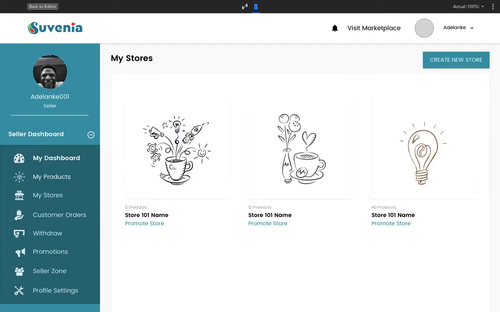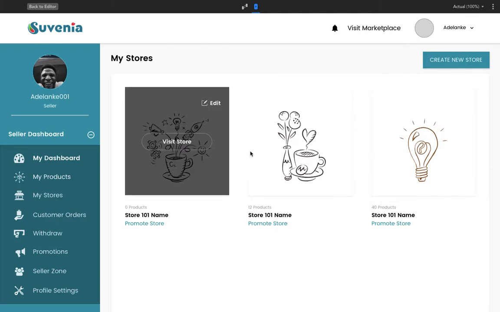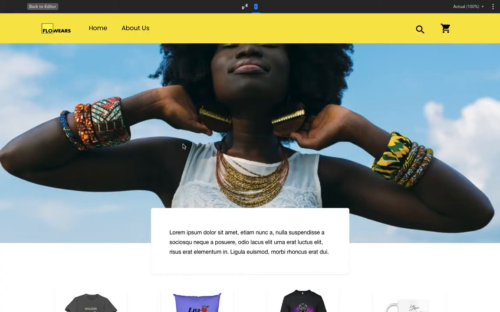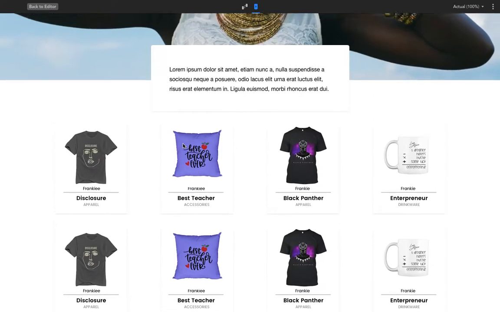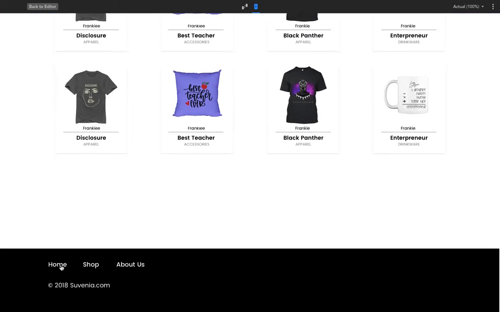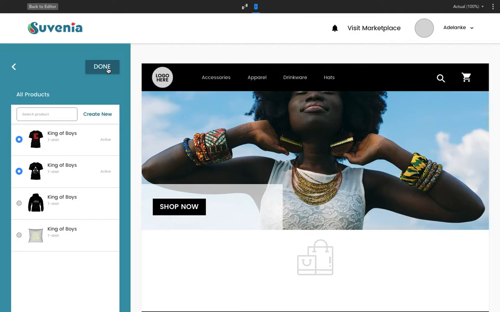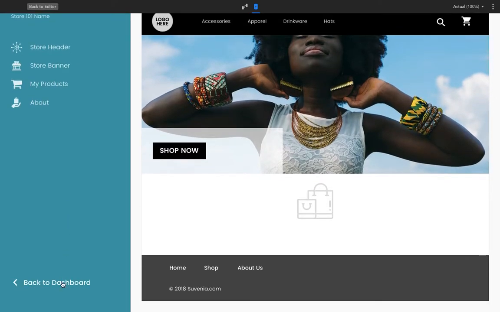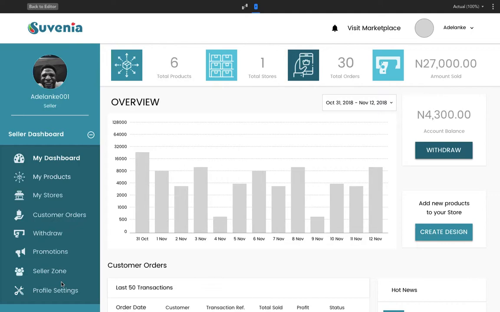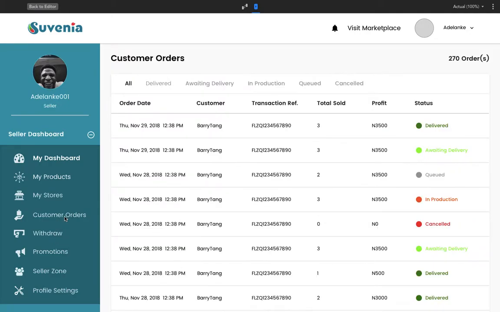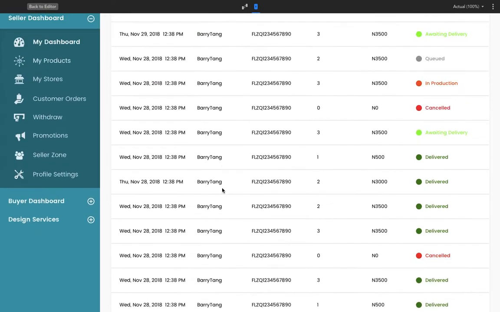Under my stores, a seller is able to view the different stores available and can choose to see the store. The store allows for aggregation of different product categories of designs that have already been created. An individual can choose to edit the store depending on their own preferences, ranging from the ability to edit the store header, the store banner, as well as add multiple products of their own choosing to different stores. And once that store is ready, it goes live, and they're able to promote that store to their own network.